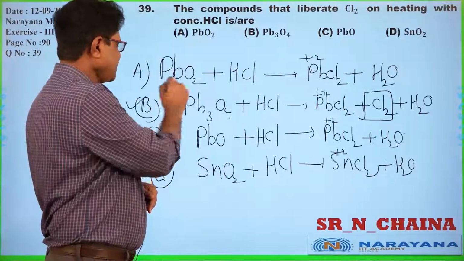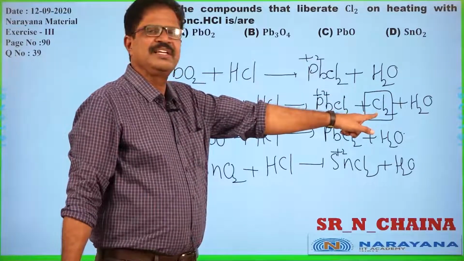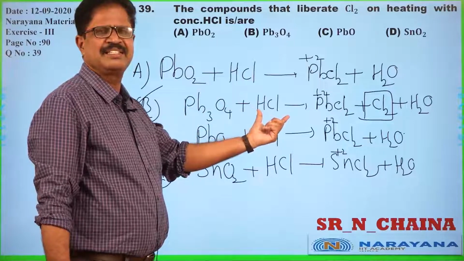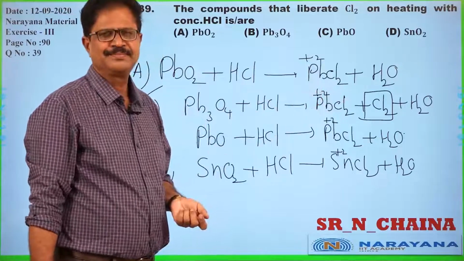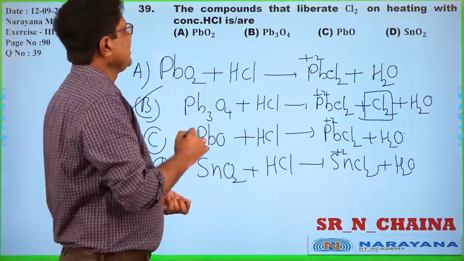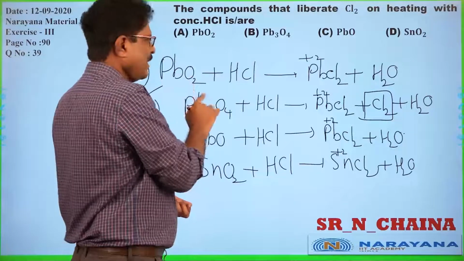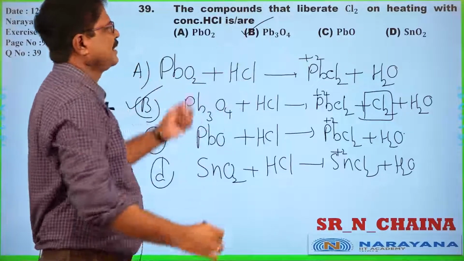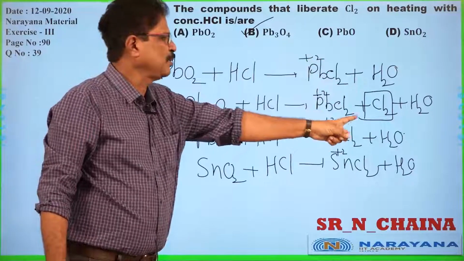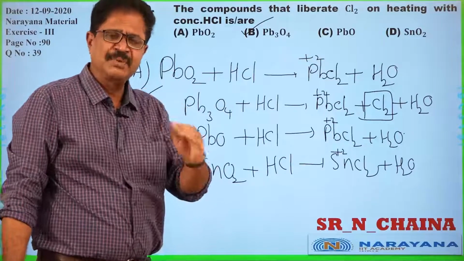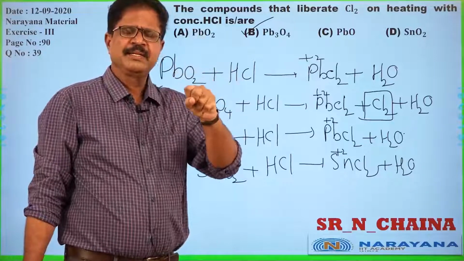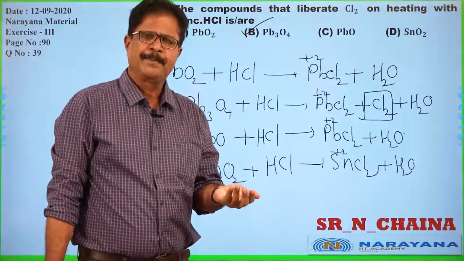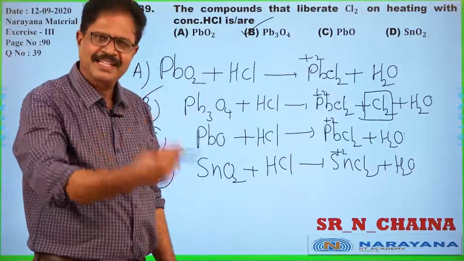But the only reaction which produces chlorine is the red lead reaction. Red lead on combination with HCl produces chlorine. So in this reaction, we have chlorine gas. So Pb3O4, among all options, is giving chlorine gas. This is information based. We must be thorough with products of all substances, all the reactions. Okay? Let us go with the next interesting question.